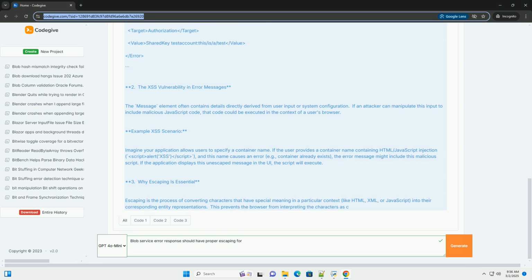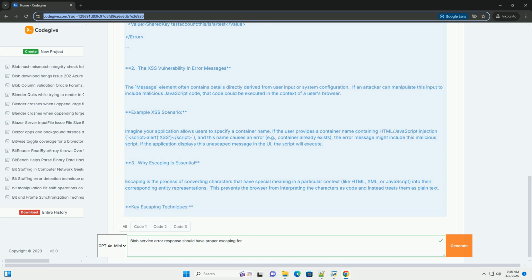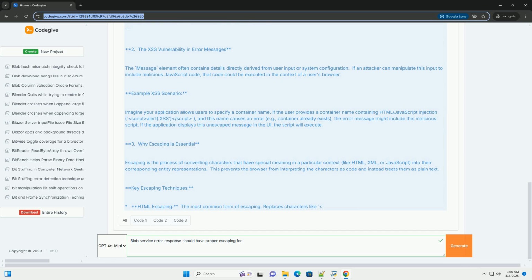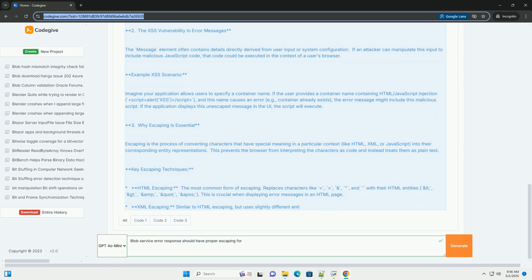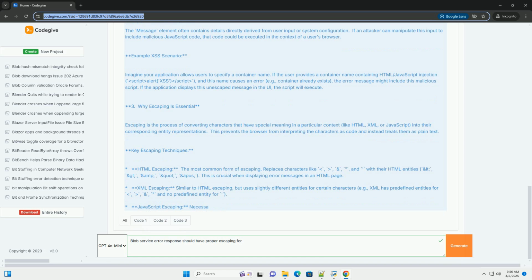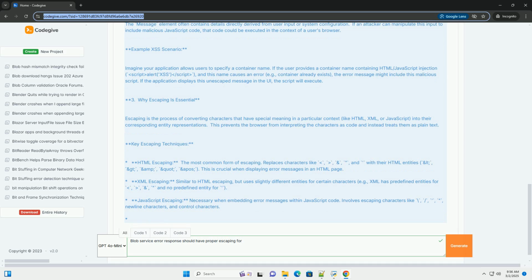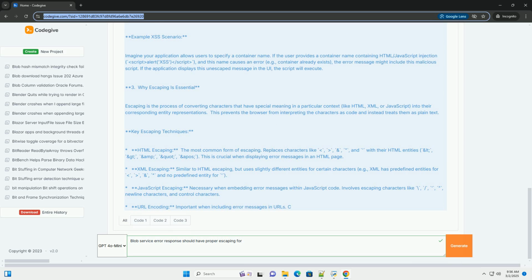Error, the root element of the error response. Code, a string representing the error code, for example account not found, authentication failed, invalid parameter. Message, a human-readable description of the error. This is the most vulnerable part for XSS attacks.